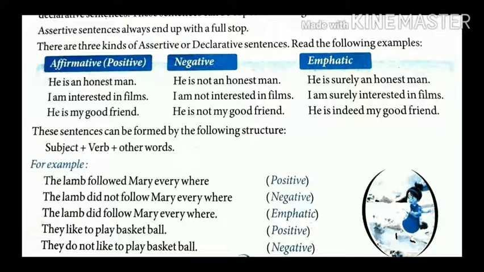And lastly, making emphatic sentence, we use surely. I am surely interested in films. This means 100% he is interested in films. Now third, he is my good friend. In negative, he is not my good friend.